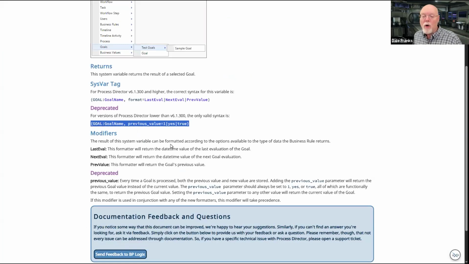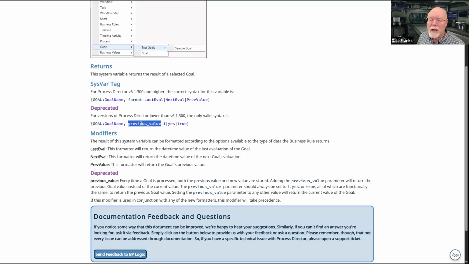However, it will work in versions prior to 6.1.300. Of course, what it will not return is the last evaluation and next evaluation dates of the goal. This whole previous value thing is really kind of a violation of the naming conventions that we use in goals and how we use modifiers.